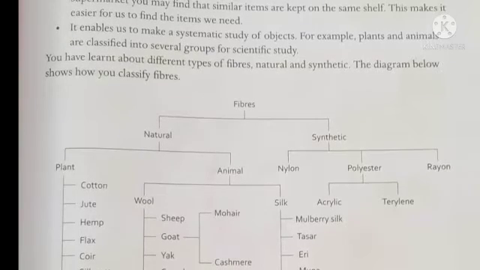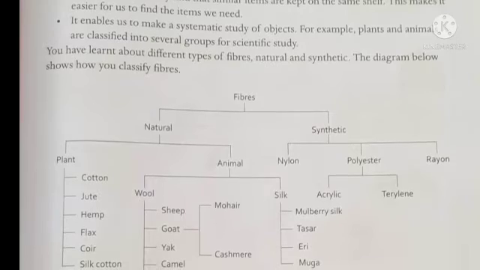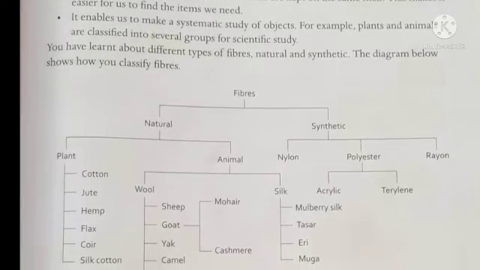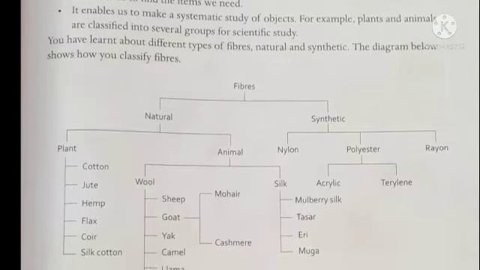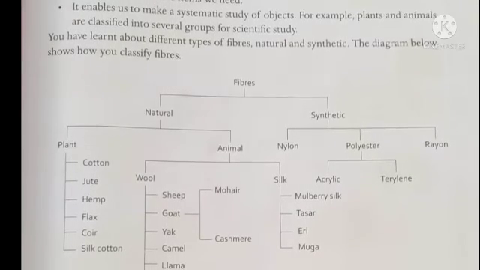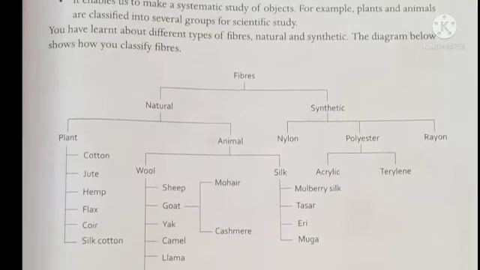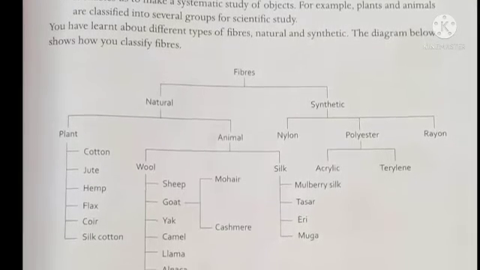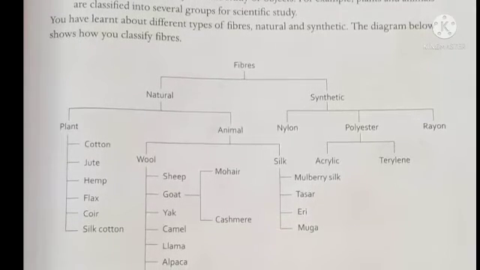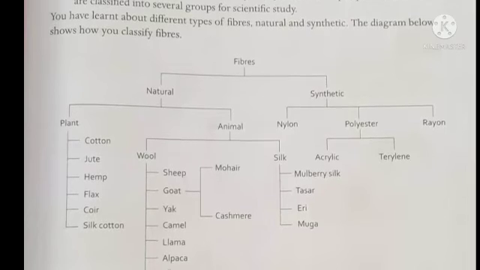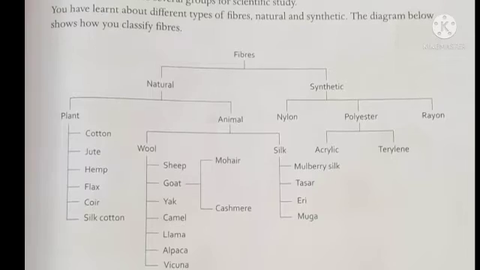In the previous chapter we have already discussed a few of its classifications, such as fibers being categorized into natural fiber and synthetic fiber. Now we get natural fiber from plants and animals. From plants, I have explained that we get natural fibers from cotton plant, jute, hemp, flax, coir and silk cotton, while from animals we get wool, like from sheep, goat, yak, camel.